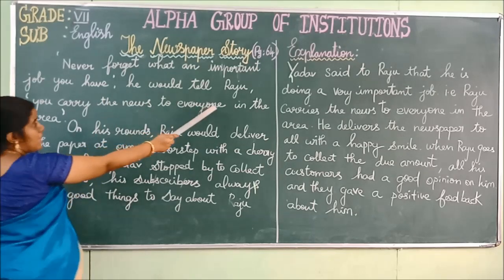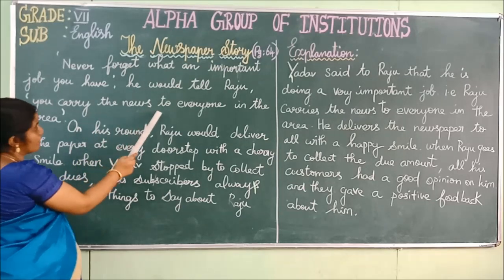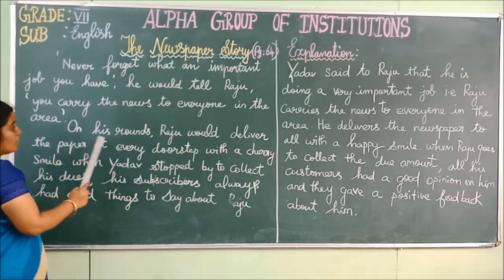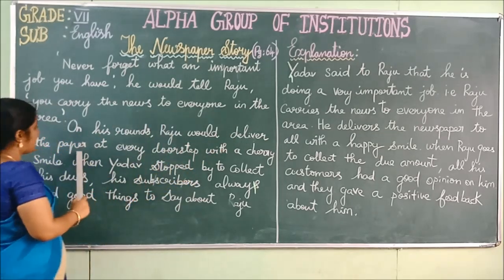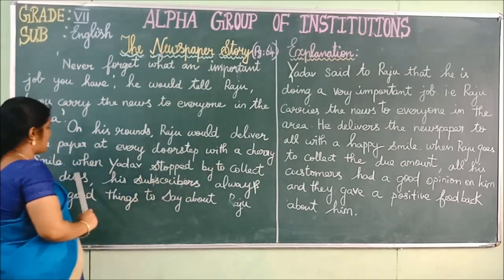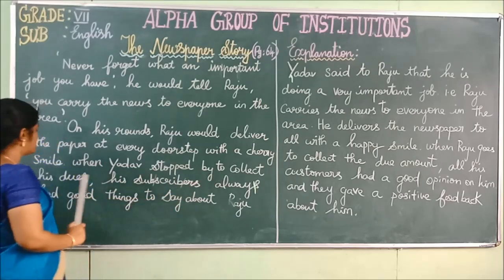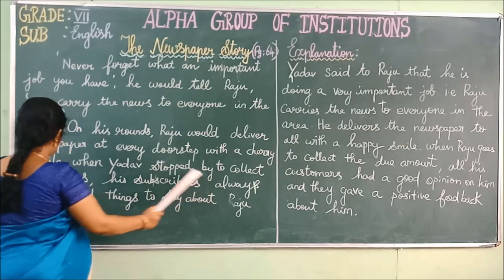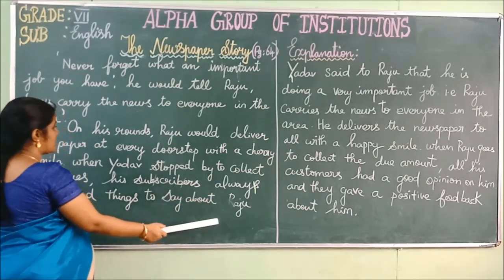He would tell Raju. You carry the newspaper to everyone in the area. On his rounds, Raju would deliver the paper at every doorstep with a cheery smile. When Yadav stopped by to collect his dues, his subscribers always had a good thing to say about Raju.